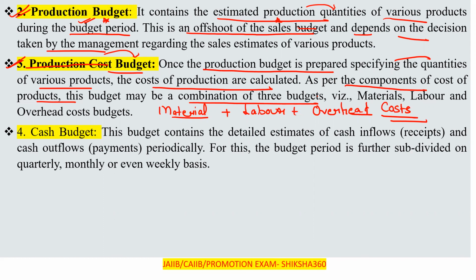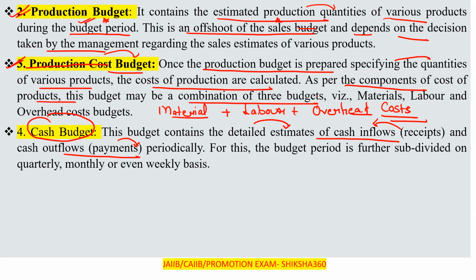Now move to the next point, that is the cash budget. The cash budget basically deals with cash inflows and outflows. This budget contains the detailed estimates of the cash inflows, how much cash we are receiving, and cash outflows, how much we are paying, periodically, that is after a specific period.